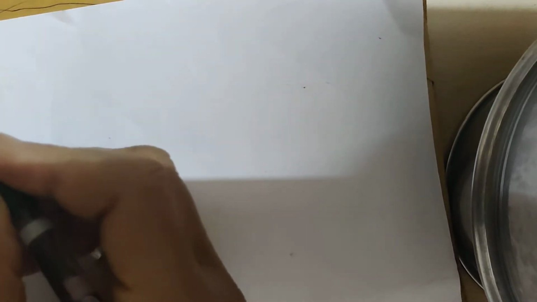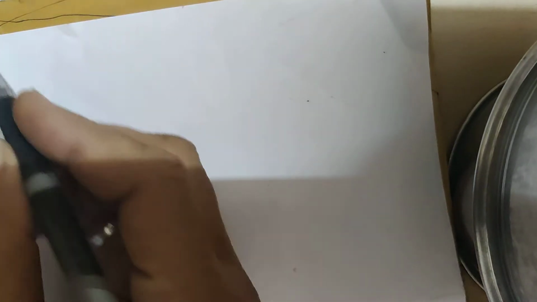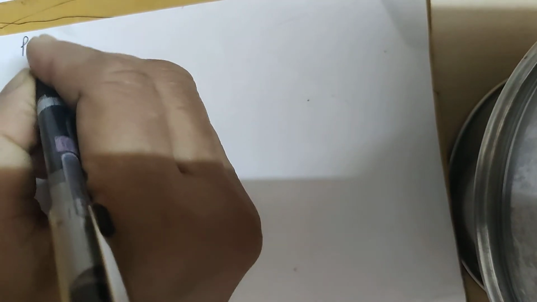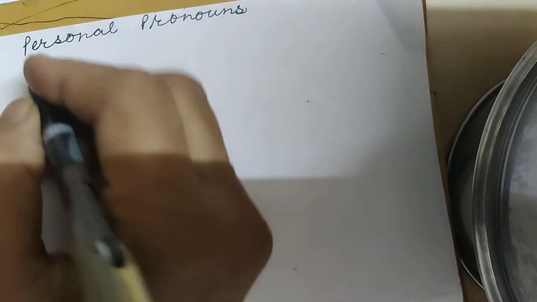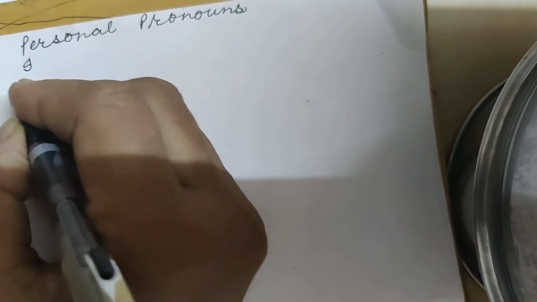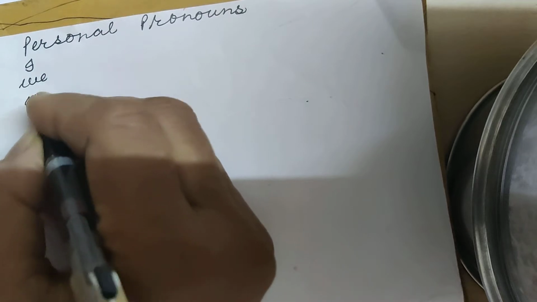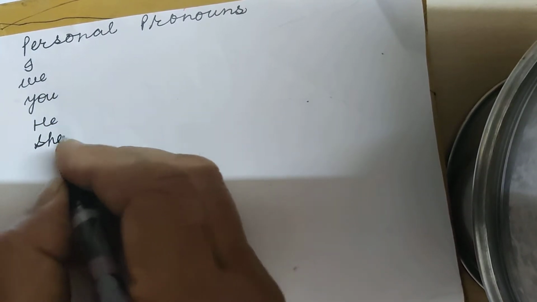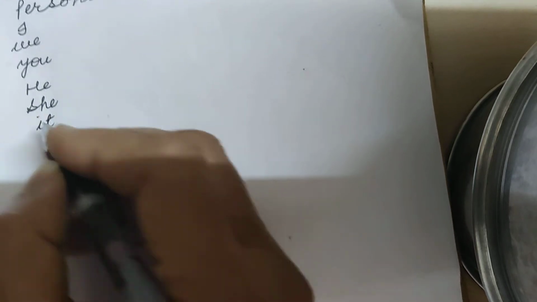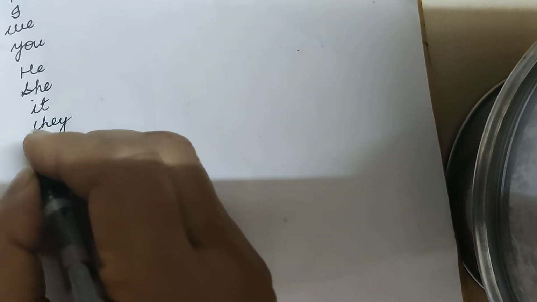Chapter 11, personal pronouns. In last class I explained personal pronouns to you. What are the personal pronouns? The pronouns that are used for persons are called personal pronouns, like I, we, you, he, she, it, they. All are pronouns.